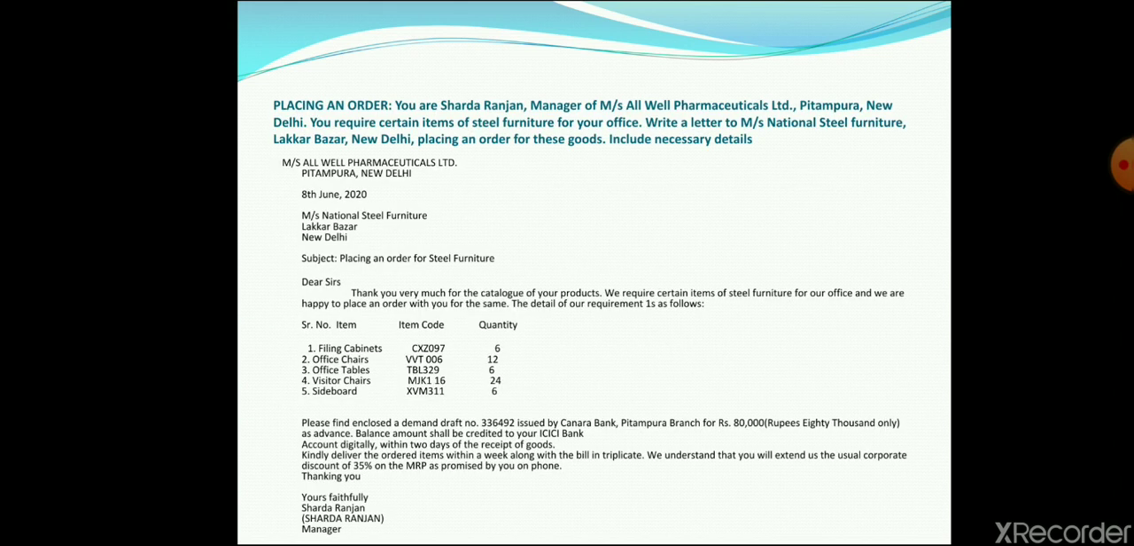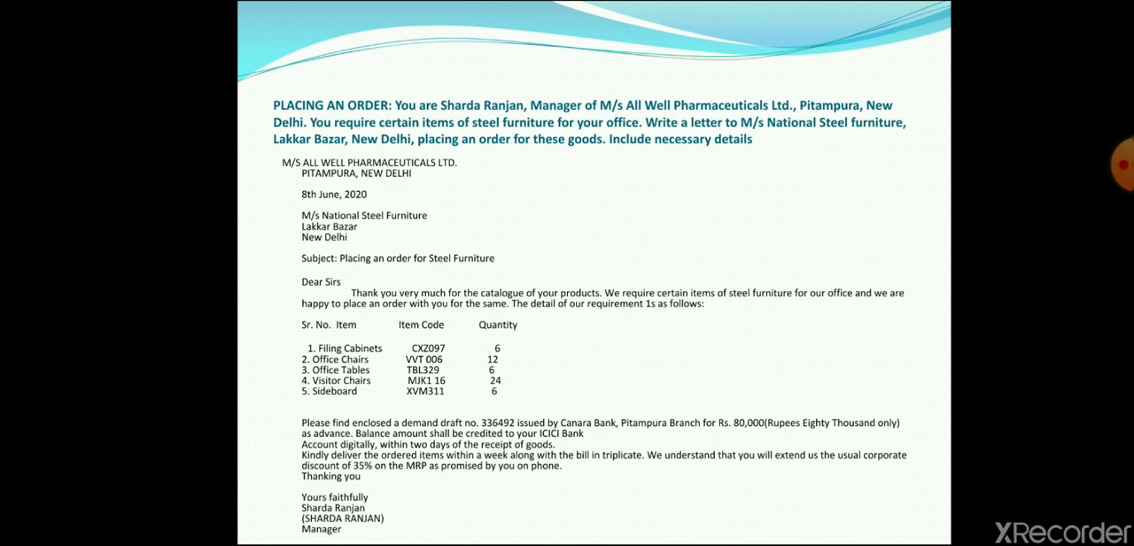Let's move to some of the examples. So reading the first one: suppose you are Sharada Ranjan and manager of All Well Pharmaceuticals Limited, Pitampura, New Delhi. Consider that you require certain items of steel furniture for your office, and you need to write a letter to MS National Steel Furniture, Lakkad Bazaar, Delhi, and place an order for these goods. Include necessary details. Children, wherever it is written that include necessary details, it means you have to invent the details on your own. You're not given any description of how much you need, what things you need.